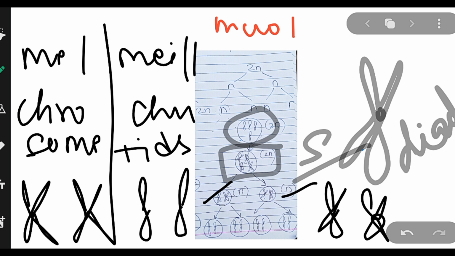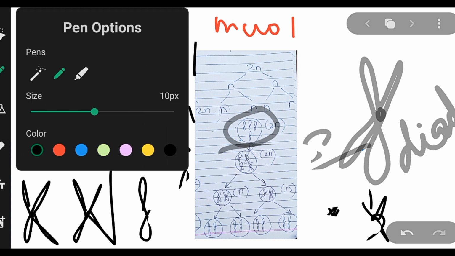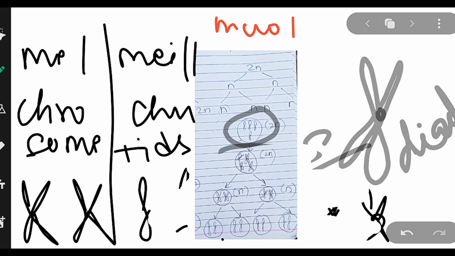Now these two sister chromatids will divide, and you can see that there are 4 chromatids. These 4 chromatids get divided into 2 and 2. Since we count the number of chromosomes based on the number of centromeres, here there are 2 centromeres, so the number is 2.